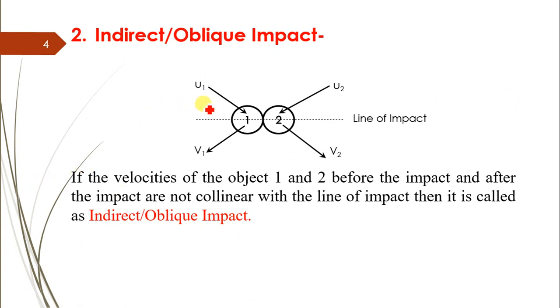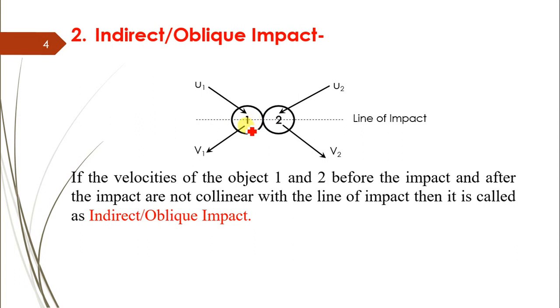For example, now the first body is moving with an initial velocity u1 and this velocity is inclined. Similarly, the second body is also moving with an inclined velocity, then both impact each other along this line of impact.